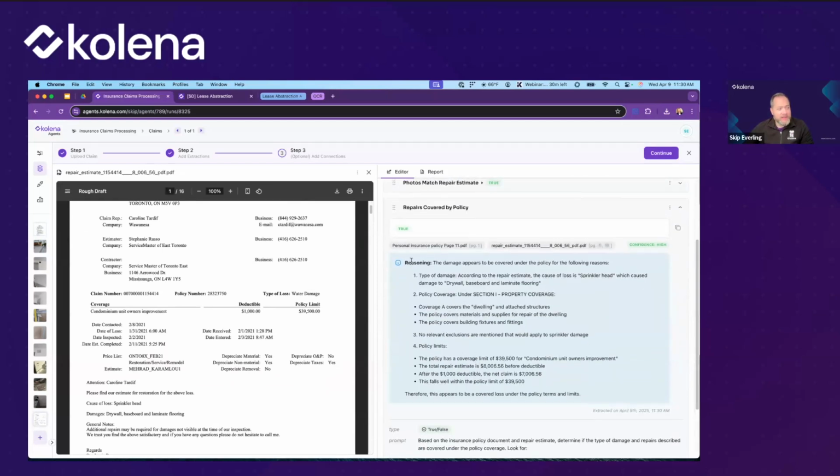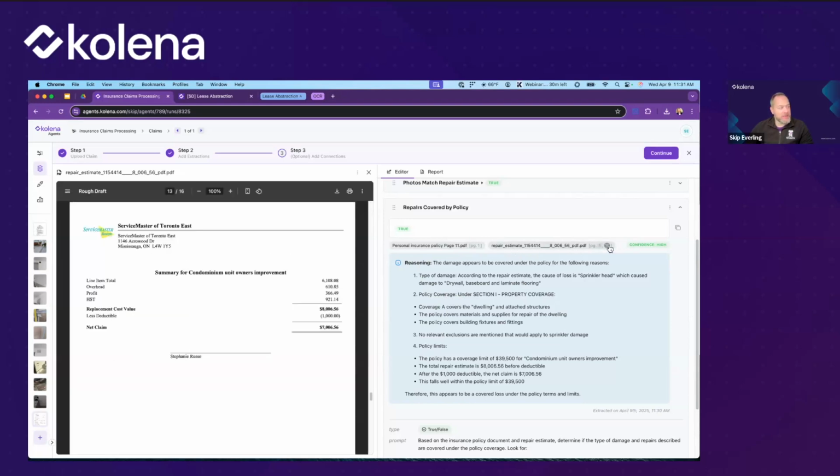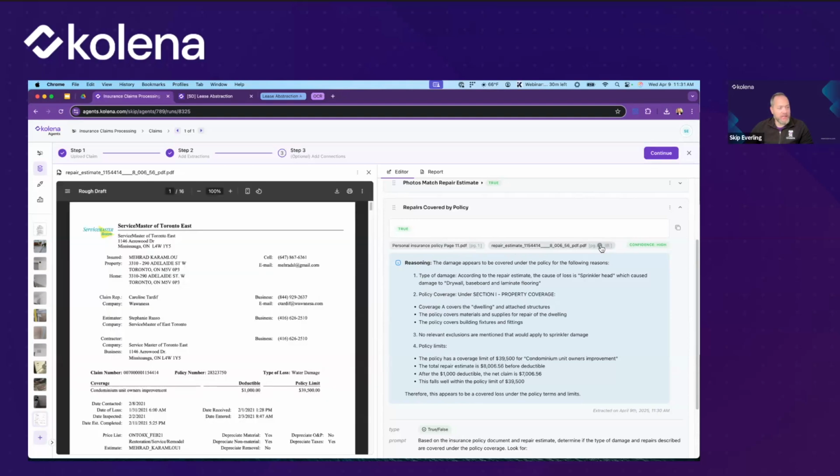And we can see here it's given us true, and it gives us pretty thorough reasoning here. It tells us the parts of the policy coverage where each of this applies. It's giving us citations to the documents, so we can see that it's referencing the insurance policy, it's referencing the repair estimate, even specific pages in the repair estimate, so we can click on these to take a look at what it's pointing to. And it's generated this as true.